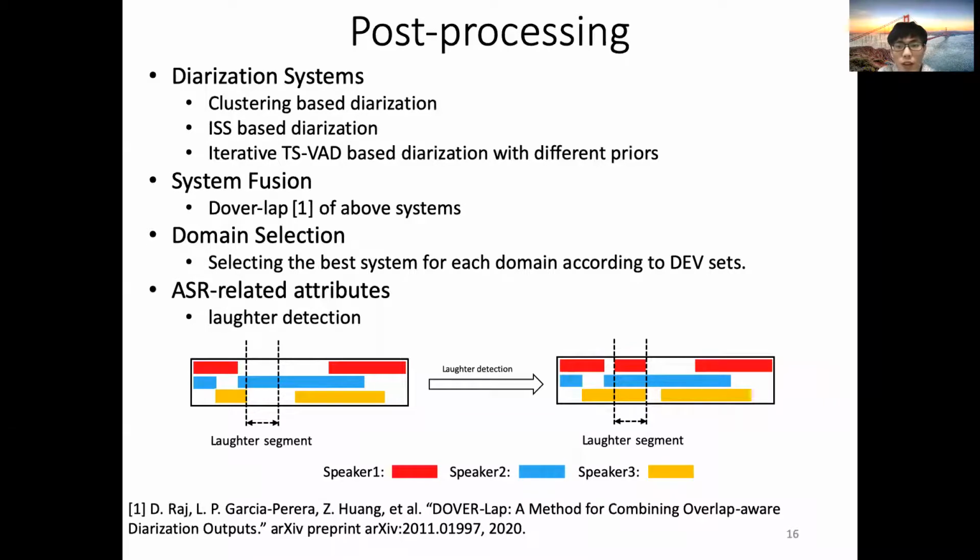As I mentioned before, we got several diarization systems, including clustering-based diarization, iterative speech separation-based diarization, and iterative TS-VAD-based diarization with different priors. We first perform system fusion with the DOVER-Lap of the above results, and then use the results of audio domain classification. We choose the best system for each domain according to the development sets. We also detected laughter with ASR and assigned laughter segments to each neighboring speaker. This gave a slight performance improvement.